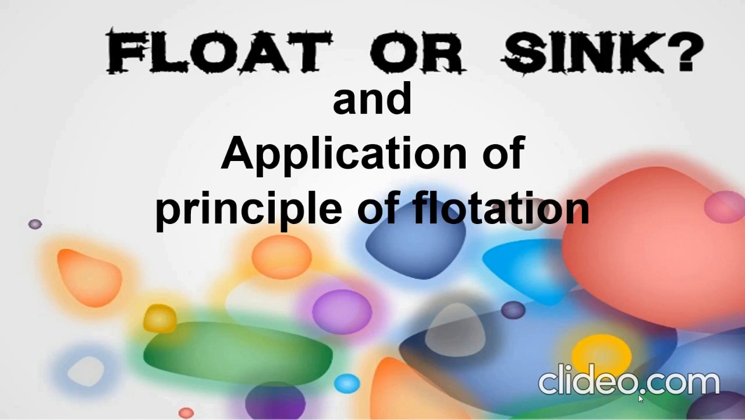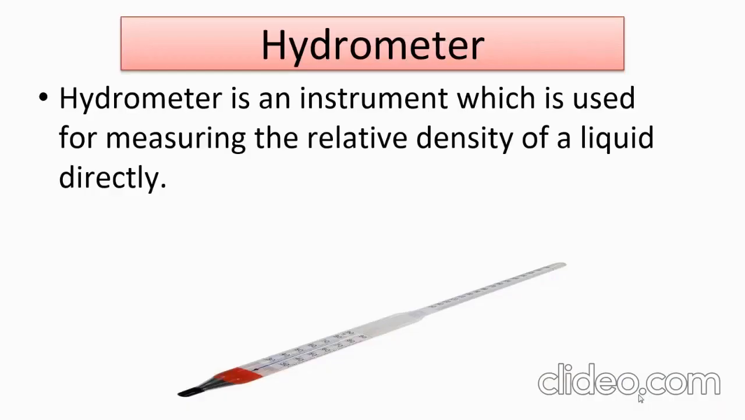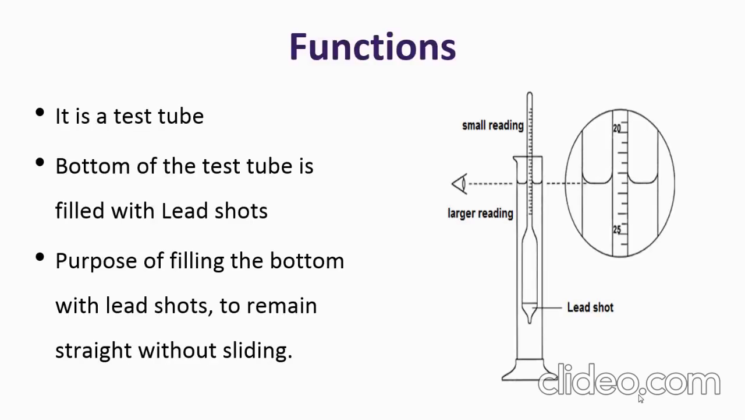So now let us see the application of the principle of flotation. So first we are going to see what a hydrometer is. So a hydrometer is an instrument which is used for measuring the relative density of a liquid directly. So this is a picture of a hydrometer. This is how it looks. And it is based on the principle of flotation, that is, the weight of the liquid displaced by the immersed portion of the hydrometer is equal to the weight of the hydrometer.